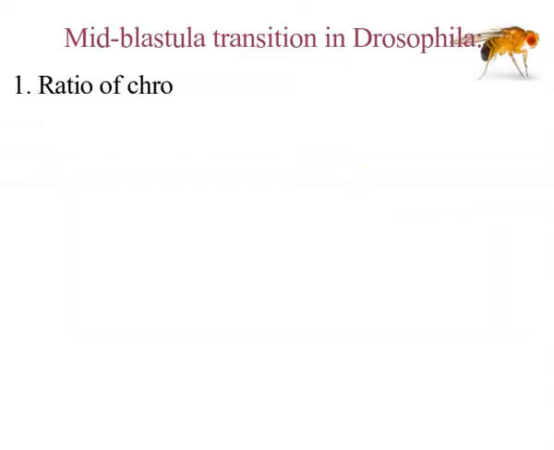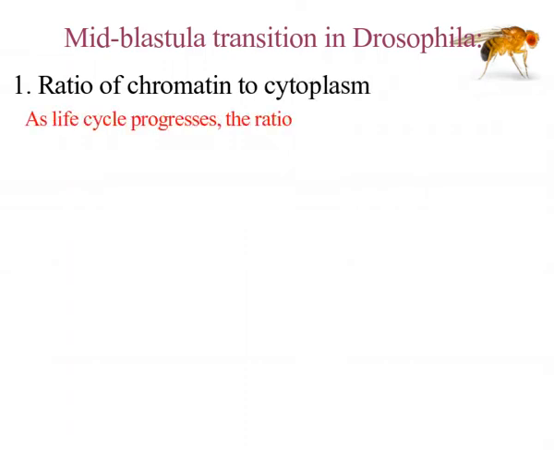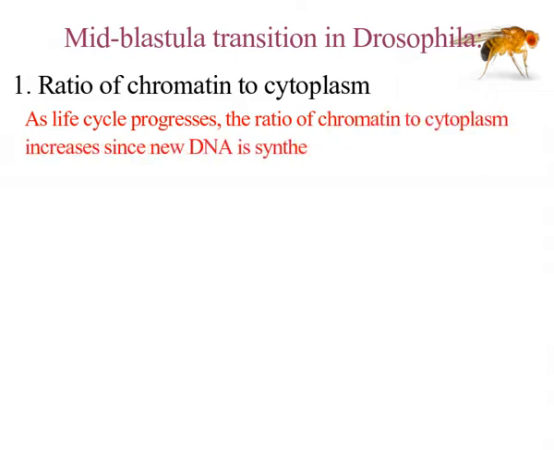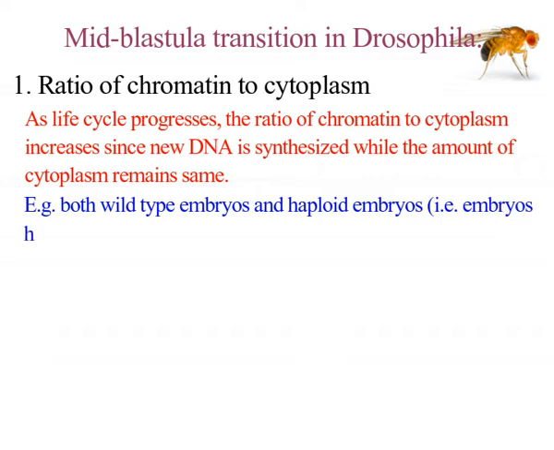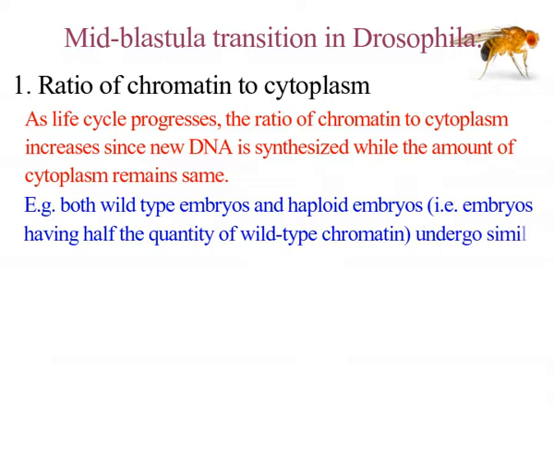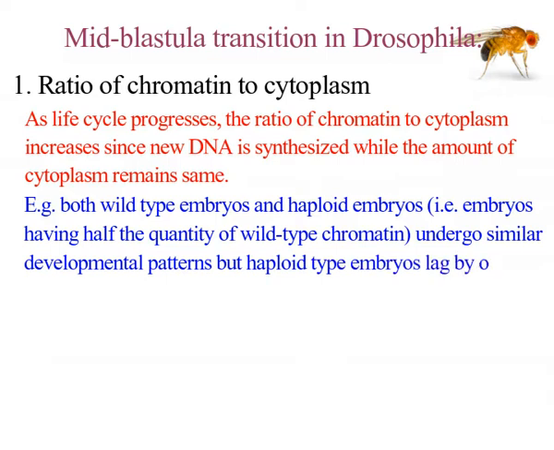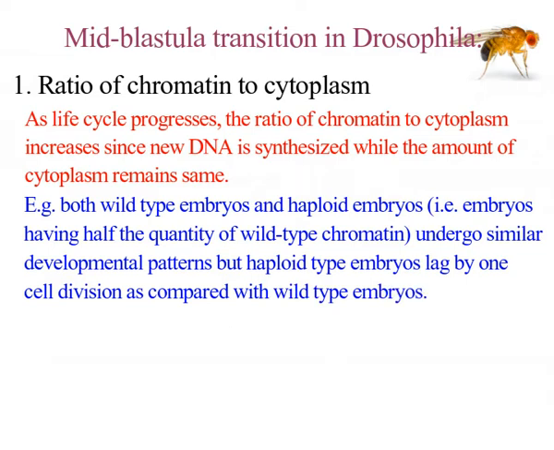First, the ratio of chromatin to cytoplasm. As the cell cycle progresses, the ratio of chromatin to cytoplasm increases since new DNA is synthesized while the amount of cytoplasm remains the same. For example, both wild-type embryos and haploid embryos, that is, embryos having half the quantity of wild-type chromatin, undergo similar developmental patterns, but haploid embryos lag by one cell division as compared with wild-type embryos.